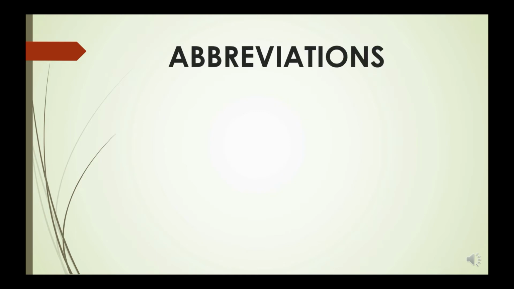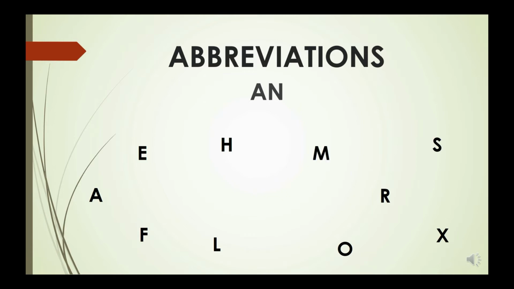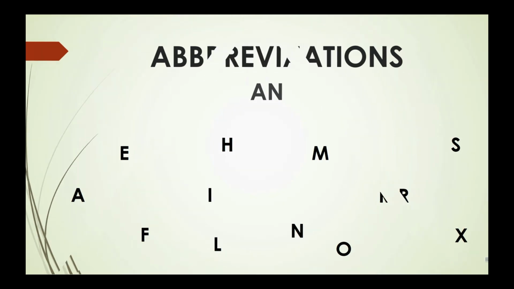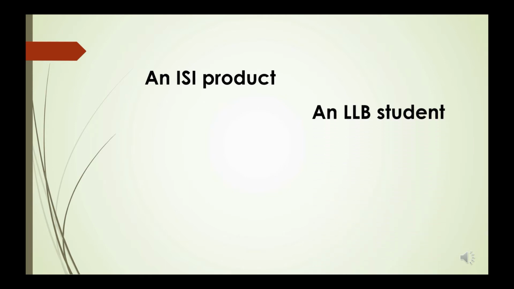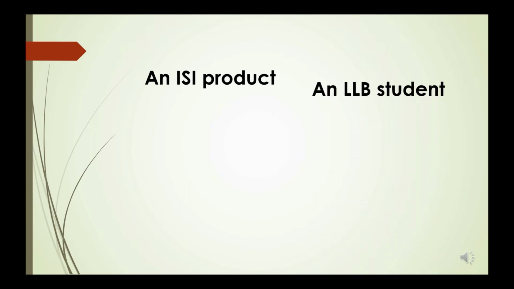The indefinite article an is also used before abbreviations which begin with A, E, F, H, I, L, M, N, O, R, S, or X. For example, an ISI product, an LLB student, an RMP doctor.